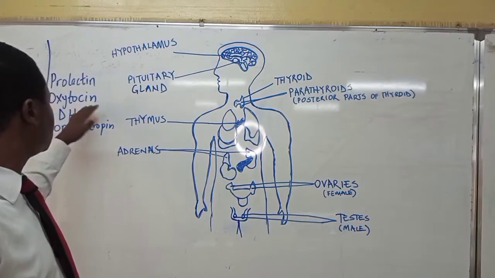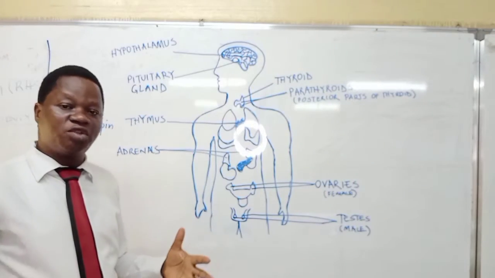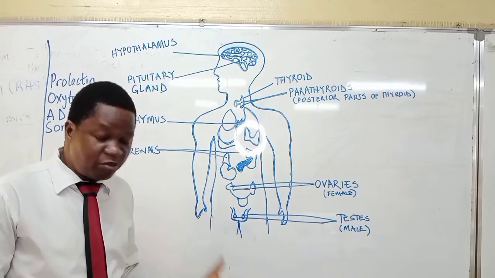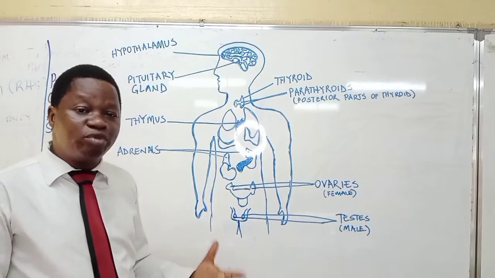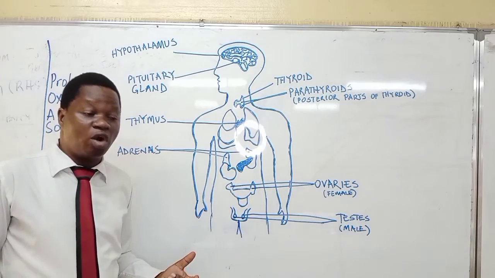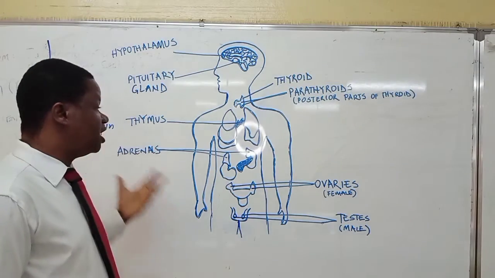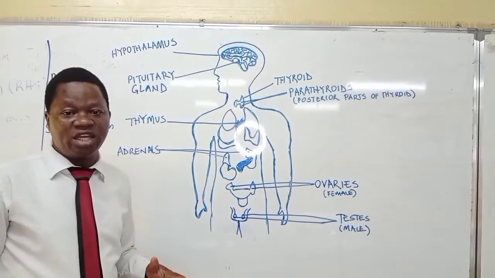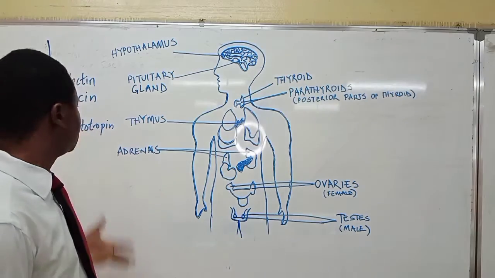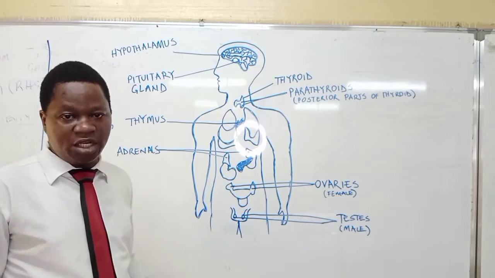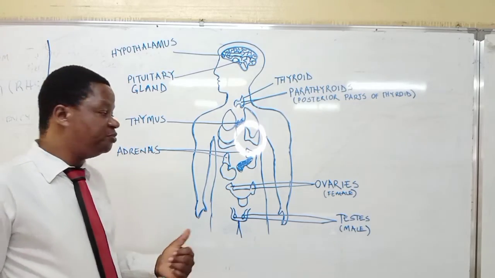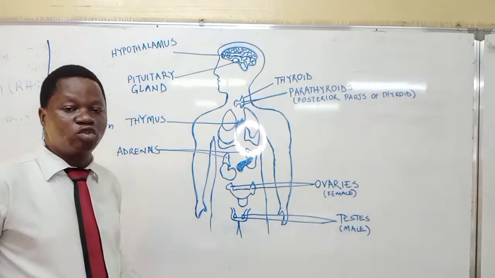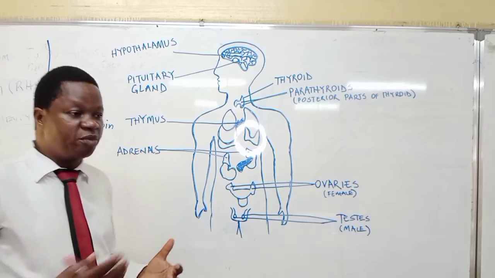But when there is under-secretion of the oxytocin, it will eventually lead to delayed labor. So that means the female may not be able to give birth on time. At times, they will need to administer oxytocin intravenously to the mother. If it is under-secreted, there will be delayed labor, but if it is over-secreted, that means it will lead to fast labor. Because, like I said, the work of the oxytocin is to help the uterine walls, that's the wall of the uterus, to contract in order to aid giving birth by the mammals.